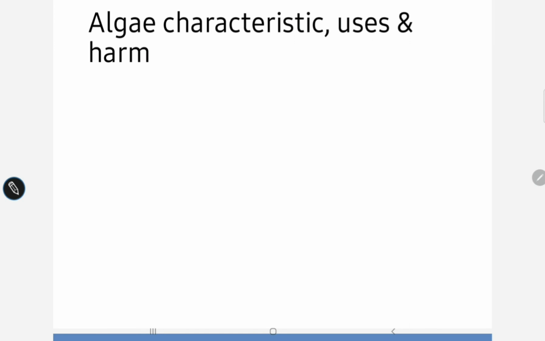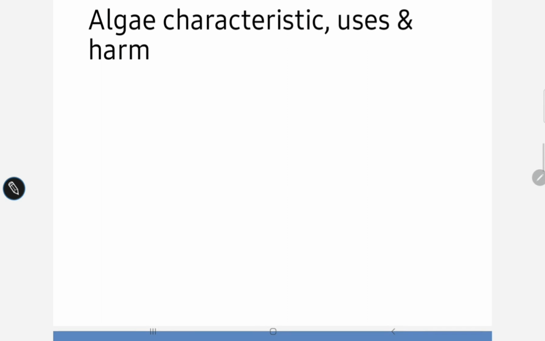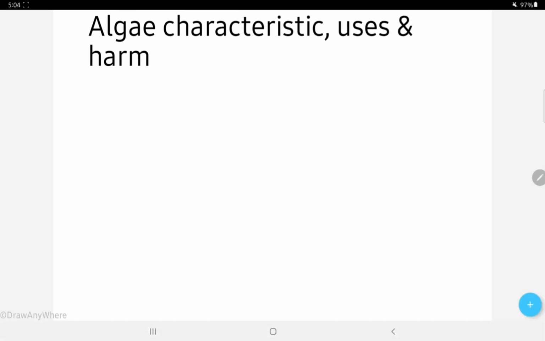Now apart from characteristics, we have some uses of algae. How can algae be useful to us? Algae like nostoc, spirulina and ulva, I'm writing over here, are used as food.